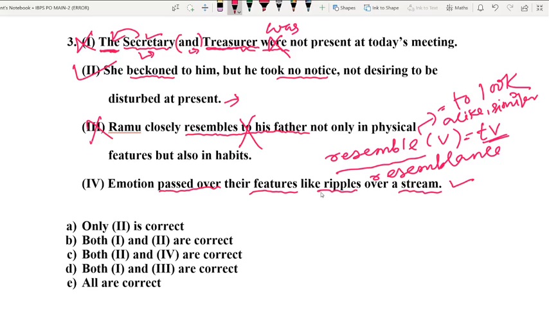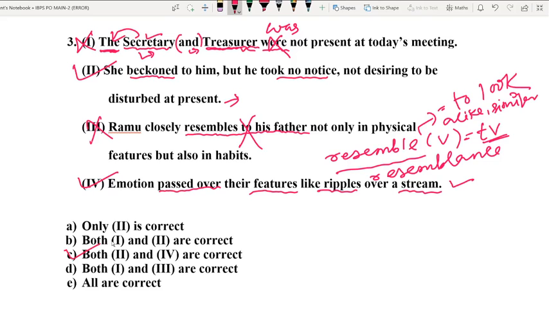Here we have noticed 2 sentences which are grammatically wrong. That means option number 2 and option number 4 are grammatically correct. And our job is to find out those sentences which are grammatically correct. So let's find out the options. It becomes much easier right now, and the correct option is none other than option number C.